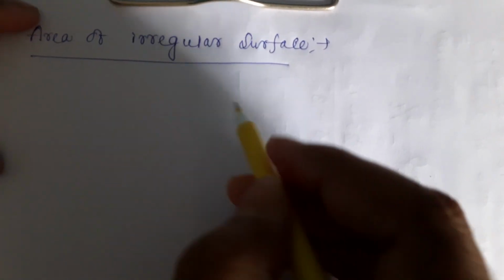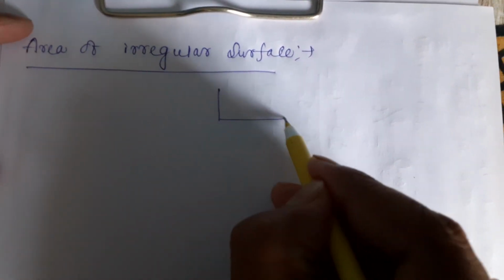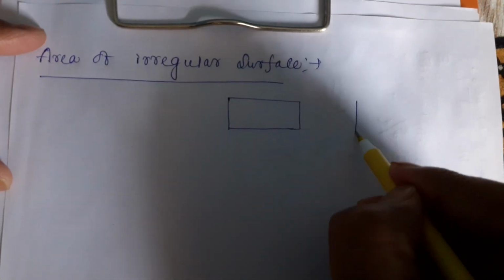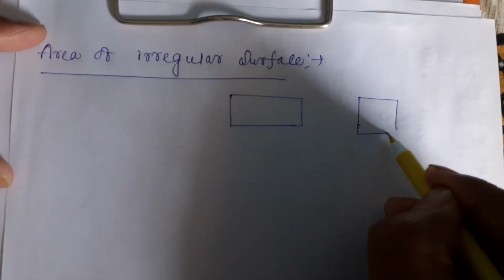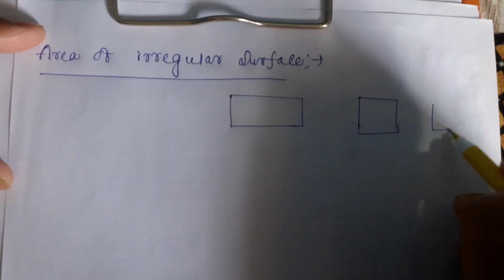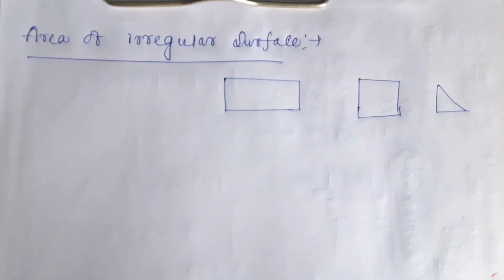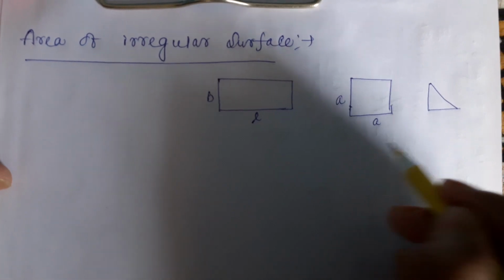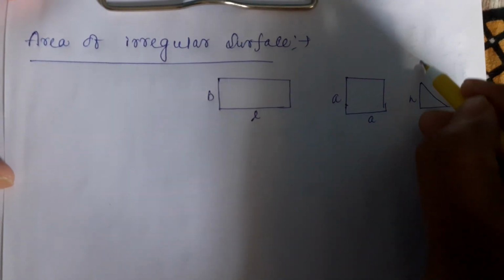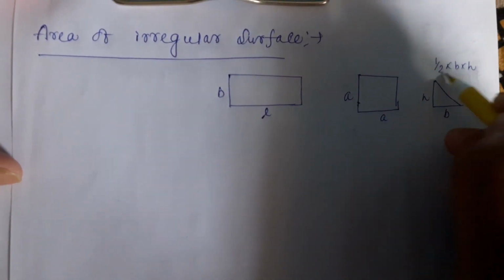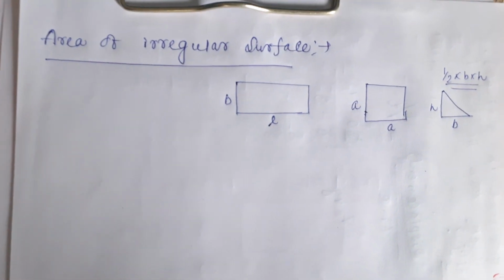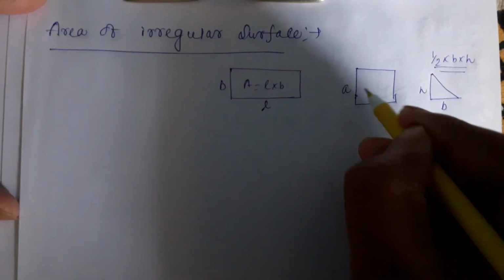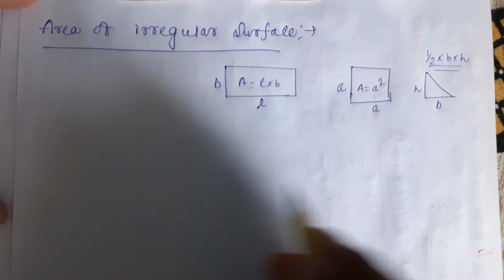We have already calculated this type of thing when a rectangular shape surface is given, or a square shape surface, or a triangular shape surface. Then you can easily calculate the area. Length into breadth here; side into side, you know that one; base into height, that means half into B into H. So these formulas are all known to us. Area here is L into B, area here is A square.